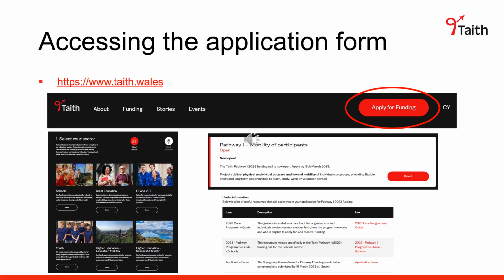The application form can be accessed via the TIThe website. Go on to www.tithe.wales, select Apply for Funding in the top right corner of your screen, select your sector and then select Pathway 1 Mobility of Participants. If you scroll down to the bottom of the screen, you will see a table of resources, and within that table you will see a link to access the application form.